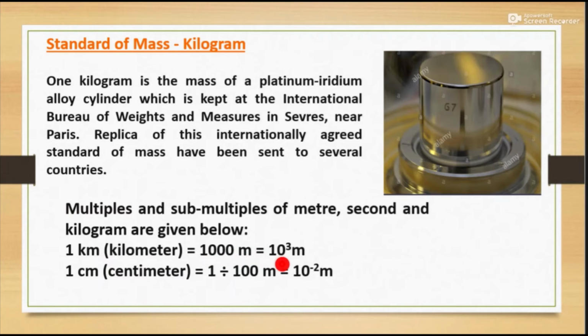And 1 centimeter is equal to, when we convert centimeter into meter, we will divide by 100, which is equal to 10 raised to -2. You can see all definitions and conversions of quantities at page number 15.